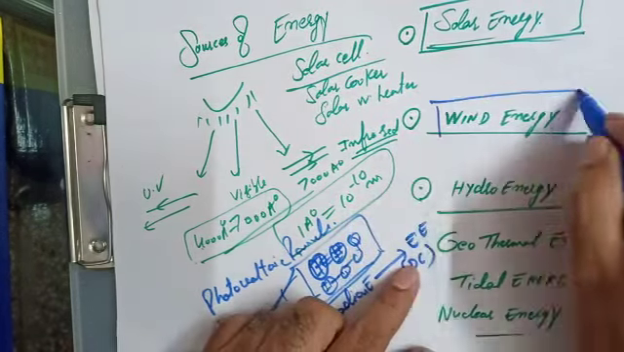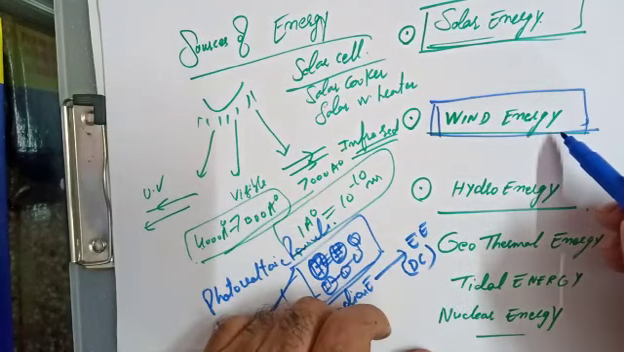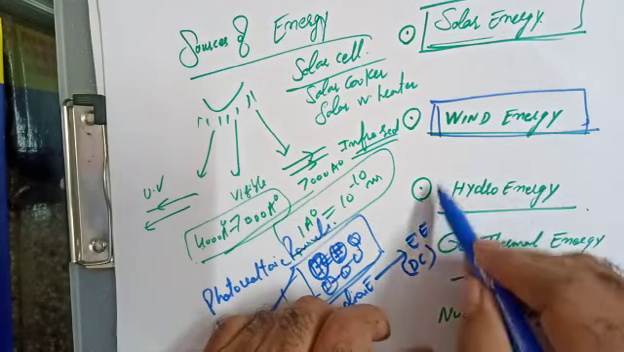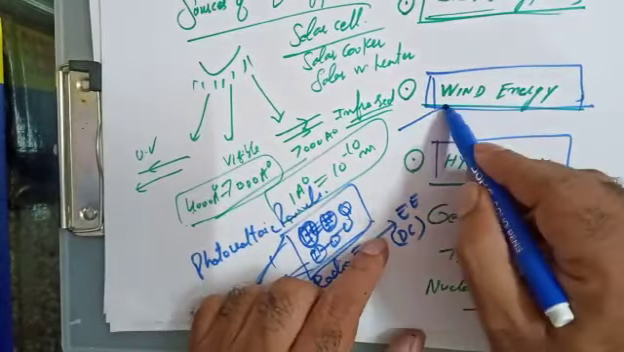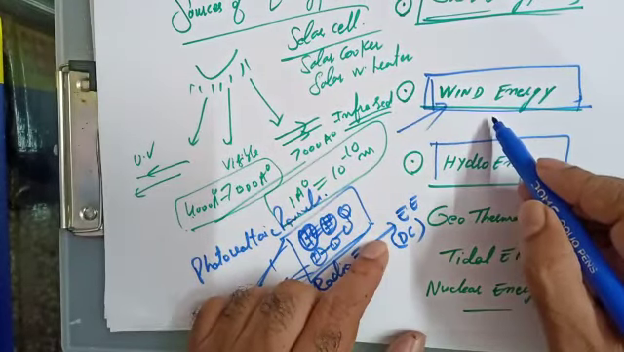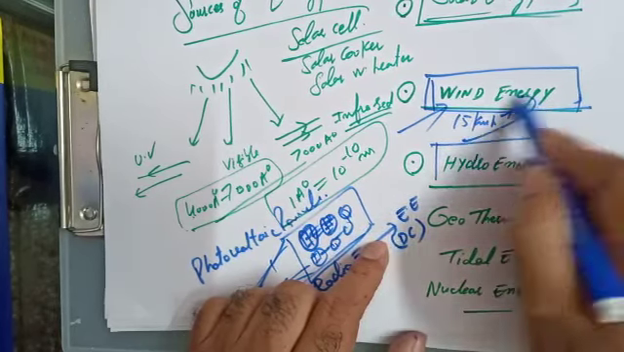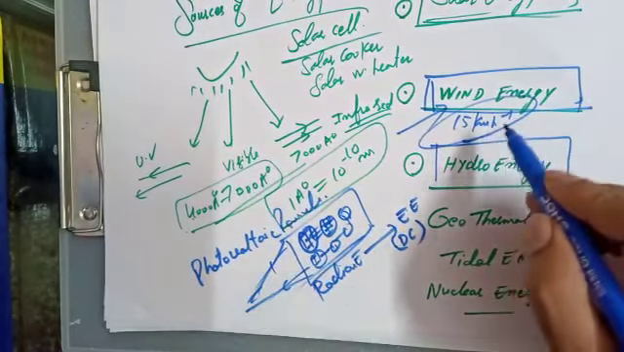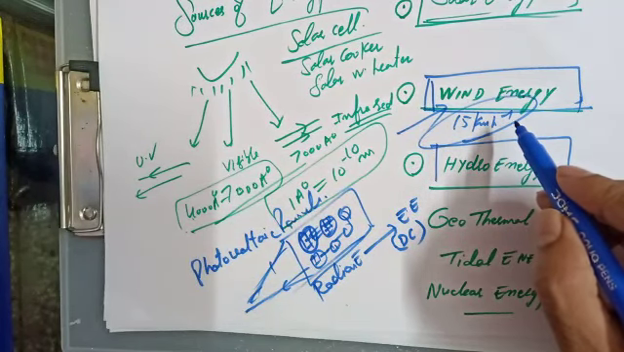Wind energy, you can make the diagrams. Next time I'll be checking how you make it. Horizontal windmills or the vertical windmills, hydropower stations. In the case of the windmills, the wind speed should be 15 kilometer per hour, so that we can convert the mechanical energy of the turbine into the electrical energy.